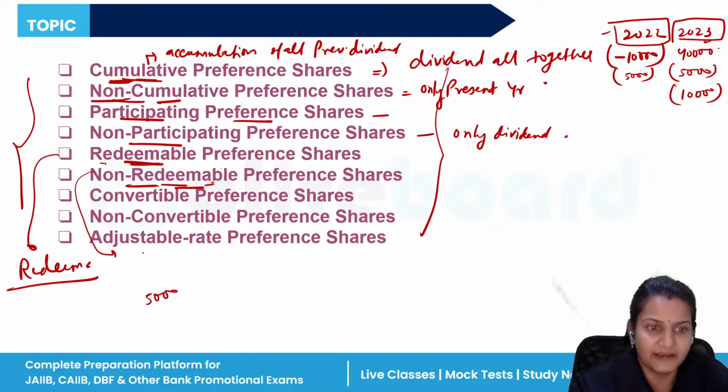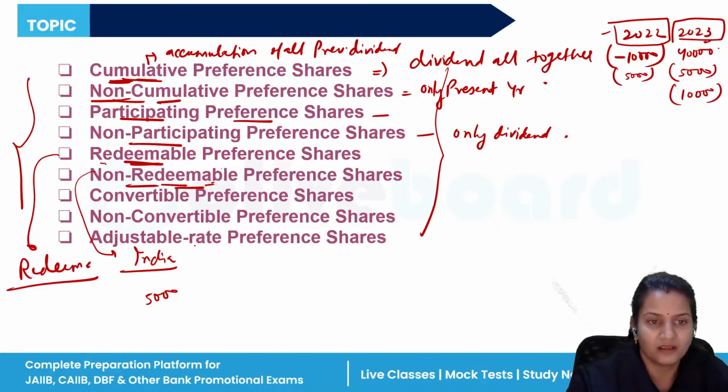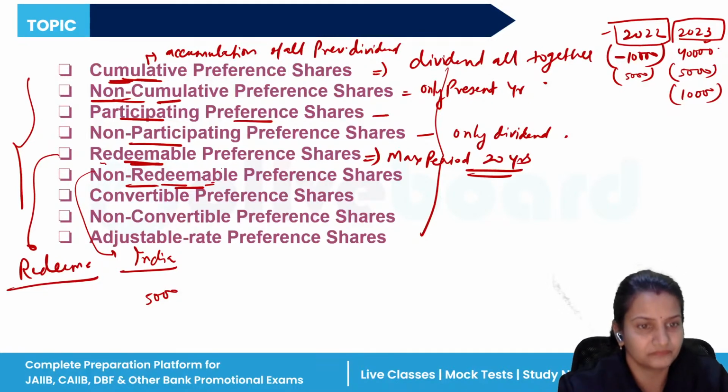Normally in India, non-redeemable preference shares are not allowed. Redeemable preference shares are given a maximum period of 20 years; within 20 years they have to be redeemed.